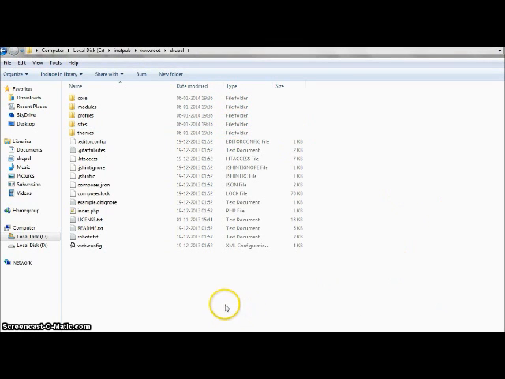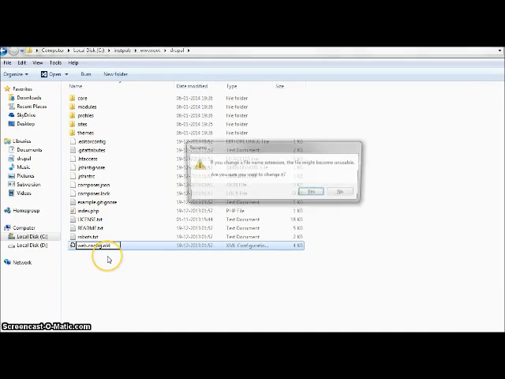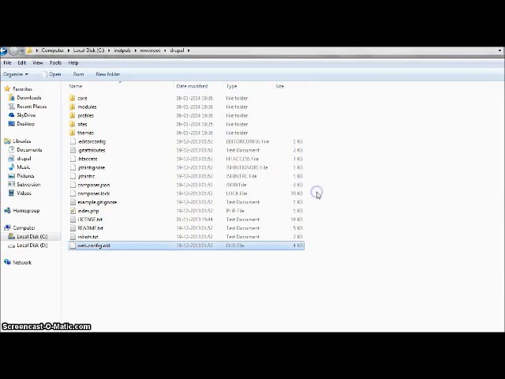Now when we try to install Drupal, we might get some error. So what we are going to do is rename this web.config file to something like web.config.old. Now you might want to delete this file, but I'm keeping it in case I might need it in future.